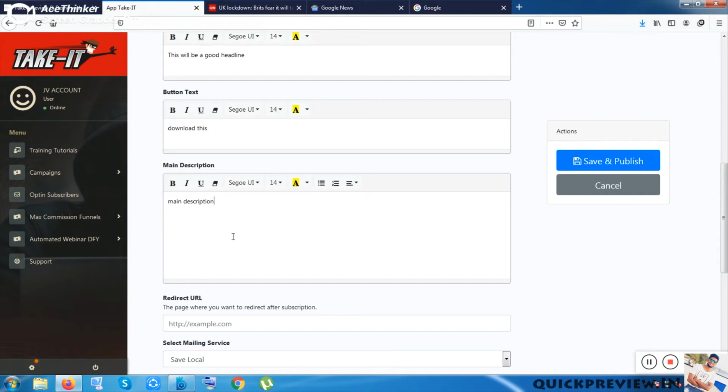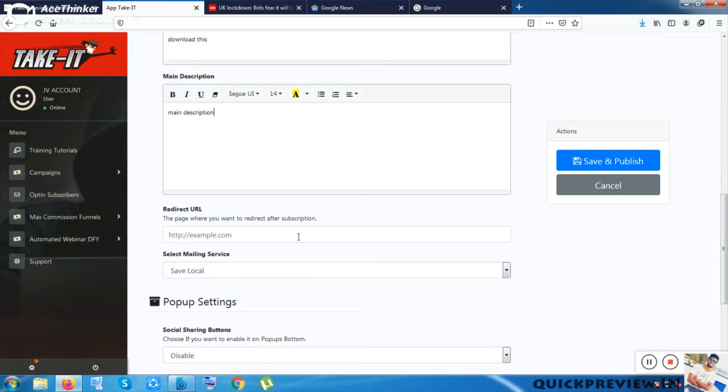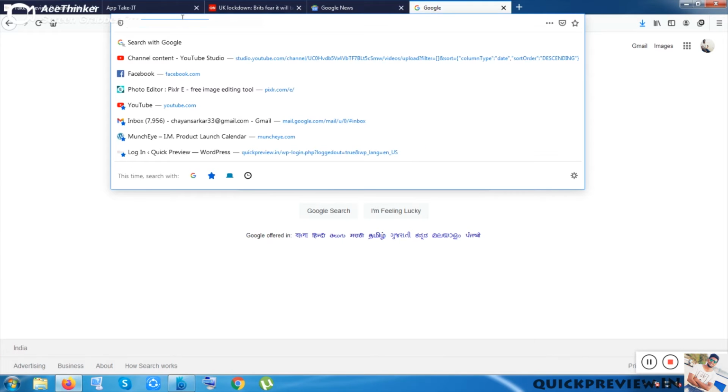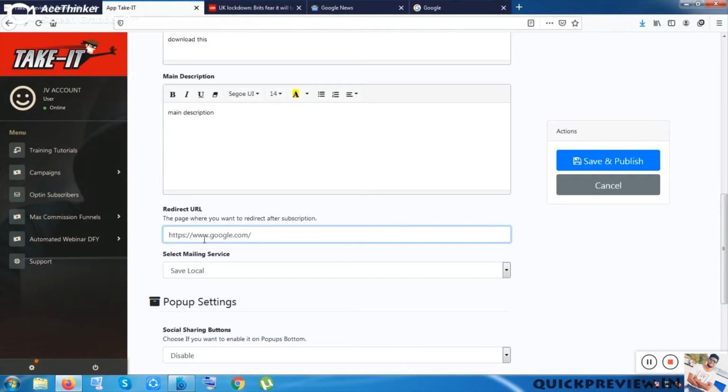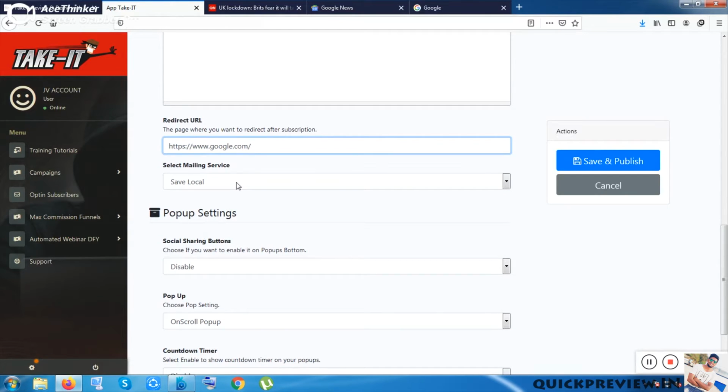After putting all of this in, you can put your redirect URL. You can put your affiliate link, any link, your product link, your course link, or anywhere you want to send people. If you want to send people to your YouTube video, you can redirect them by pasting the link here. For the example, let me put a normal Google link. So I have put the Google link, and you can select the mailing service.